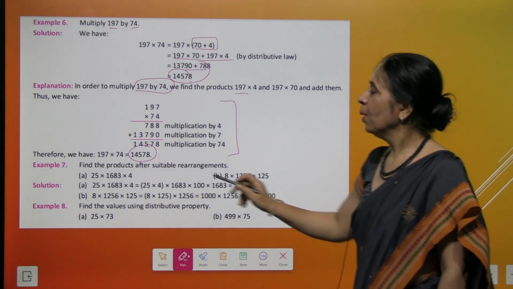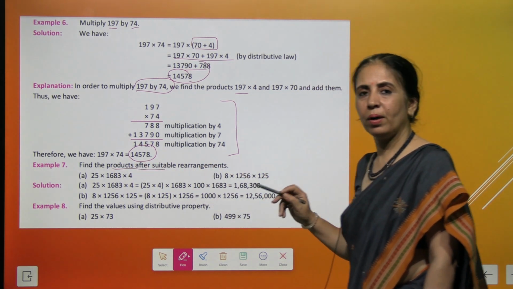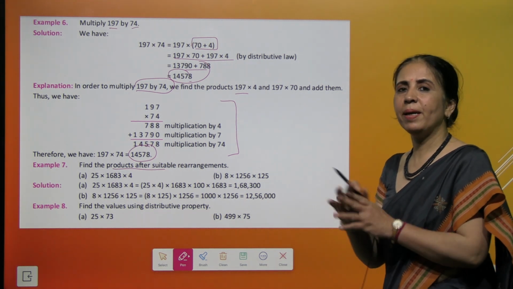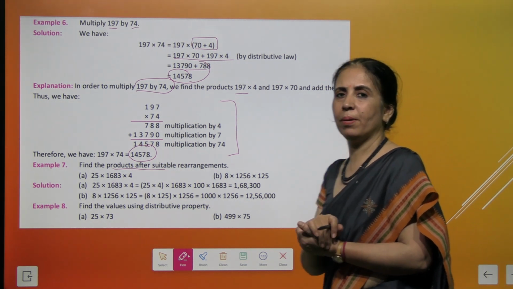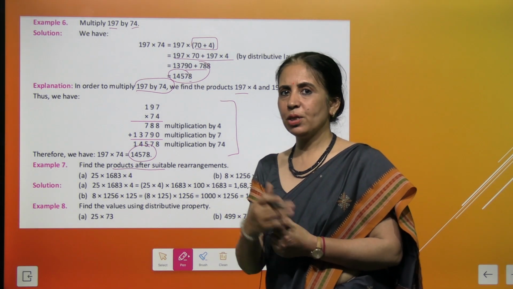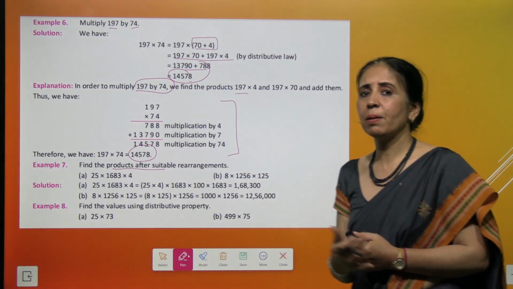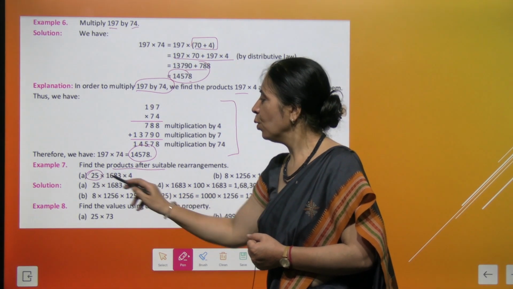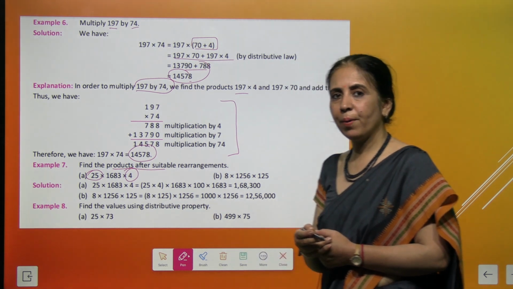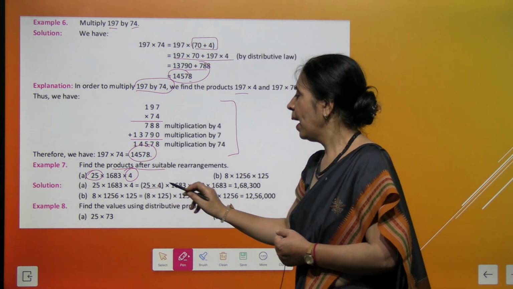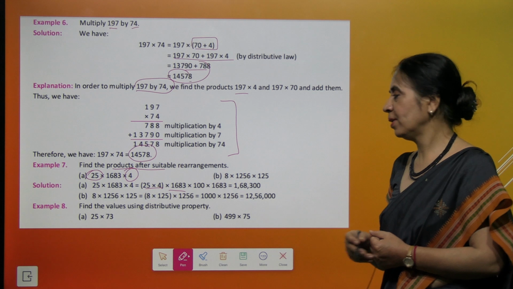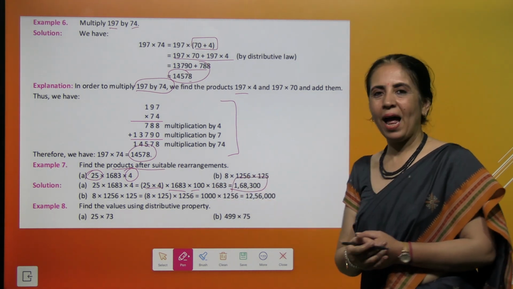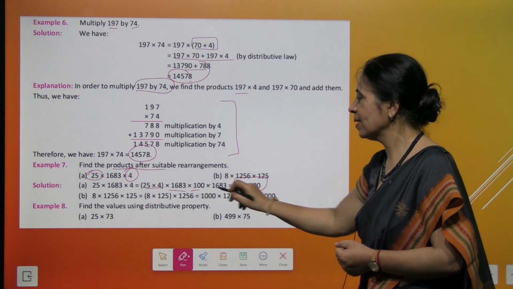Now come over here. We have the question, find the product after suitable rearrangement. So suitable rearrangement means we are switching the numbers from one place to another so that the multiplication really becomes easy. Here, look at the numbers. We know 25 times 4 is 100. We bring them together and then 1683 multiply 100. Wow, it's really so cool and easy to calculate, isn't it?